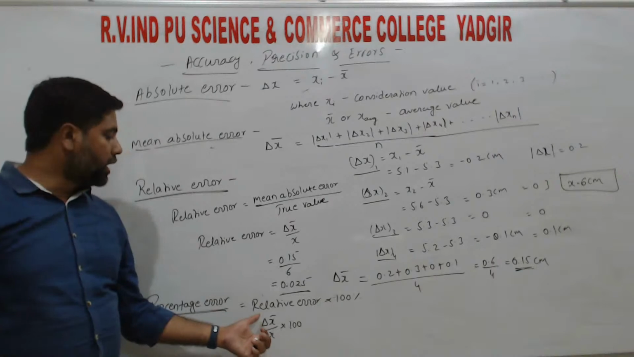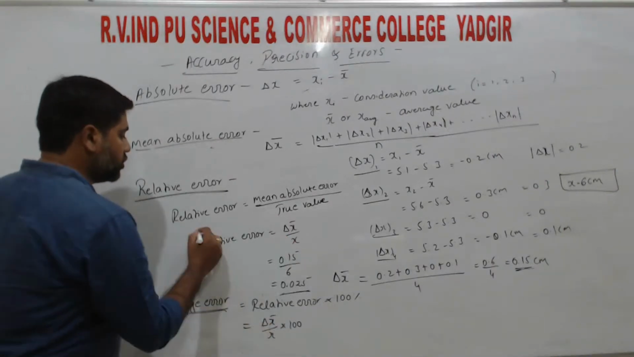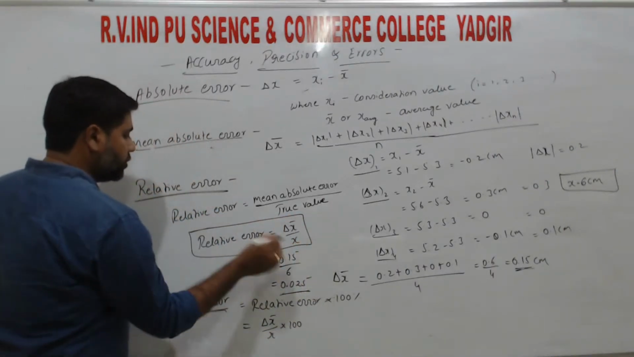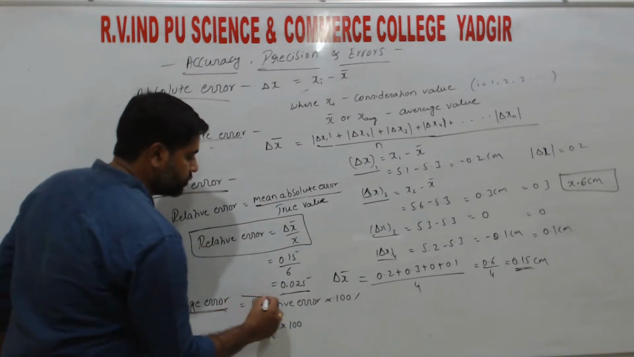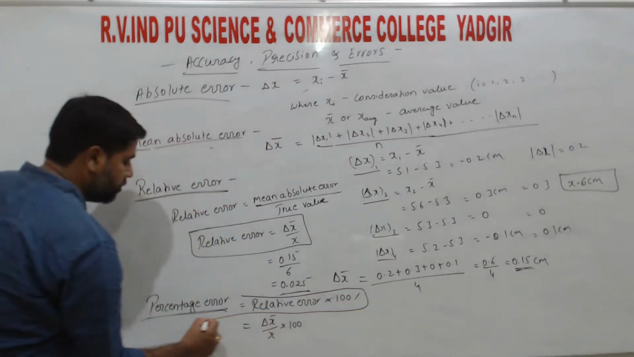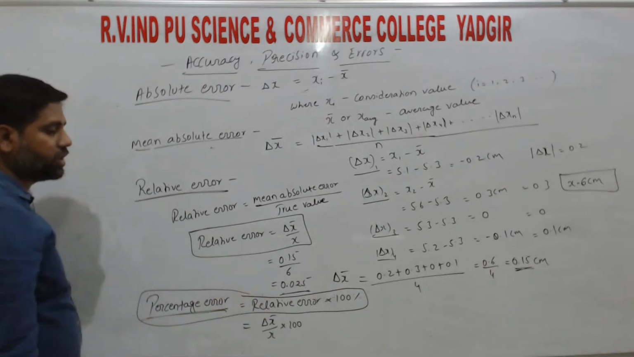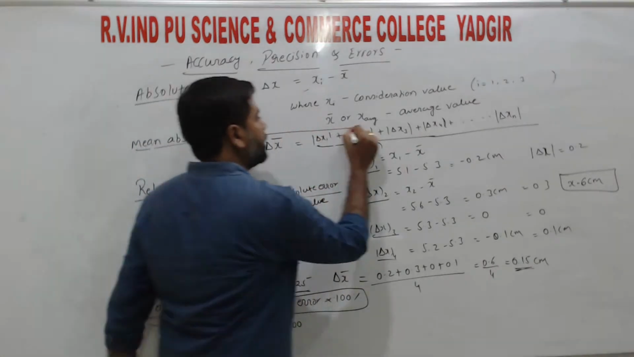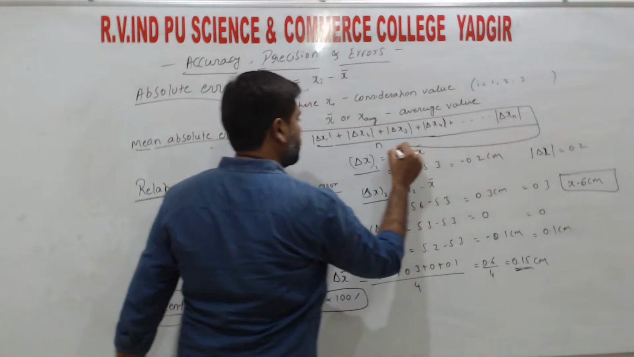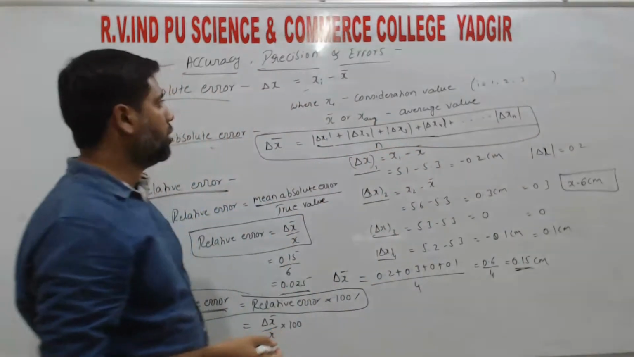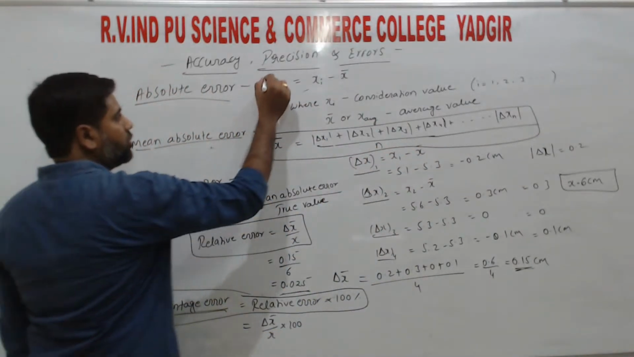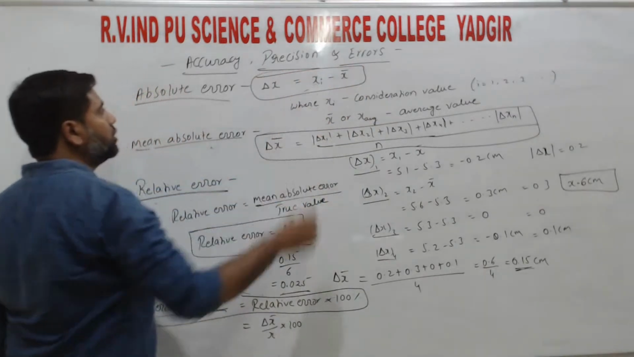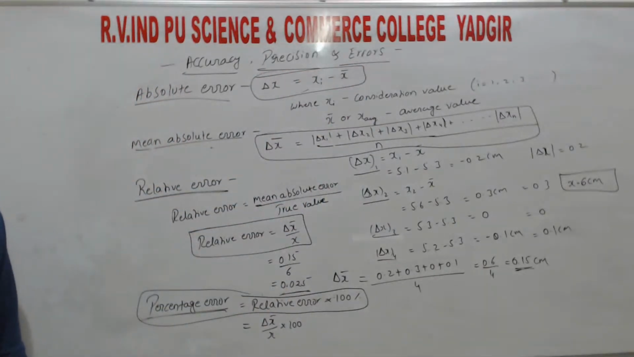So relative error is delta x by x. So these are all formulas. Relative error, again here we are having percentage error, and here we are having absolute error, that is mean absolute error, and the first one is absolute error, right? So these formulas we need to know.